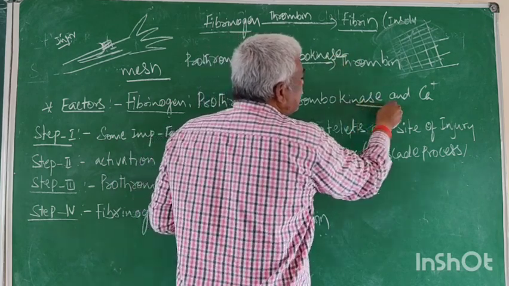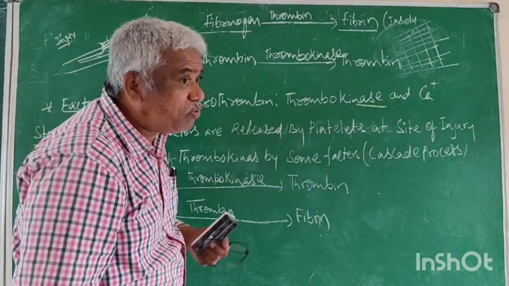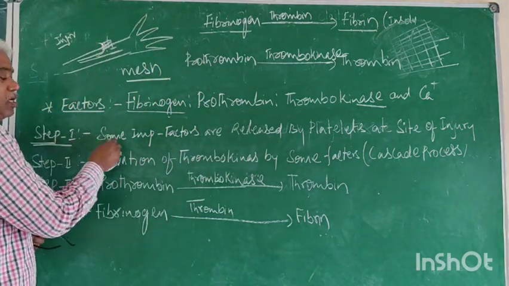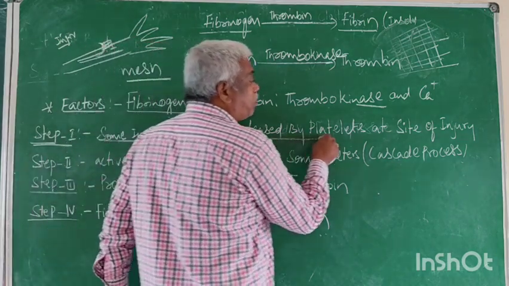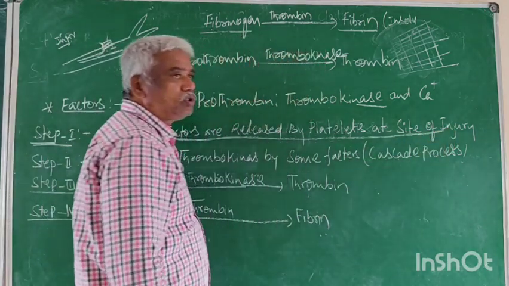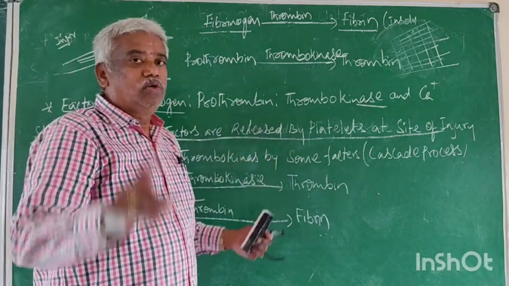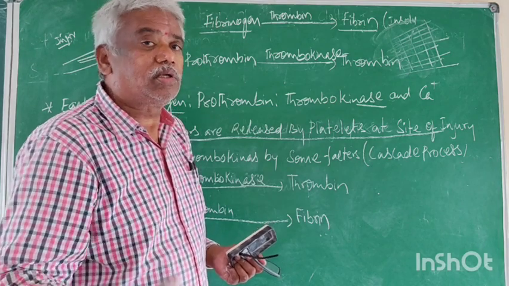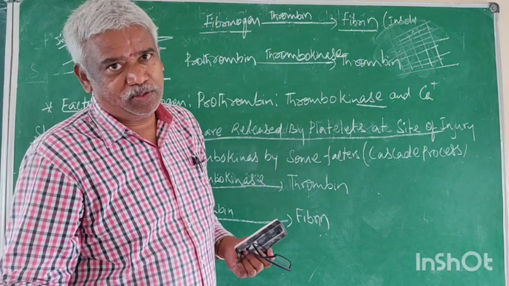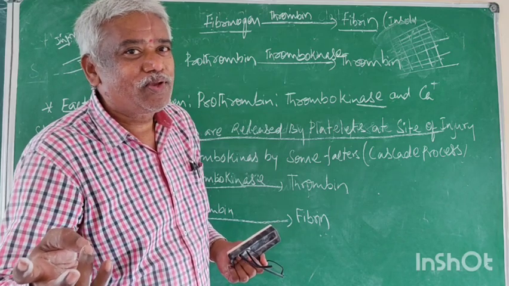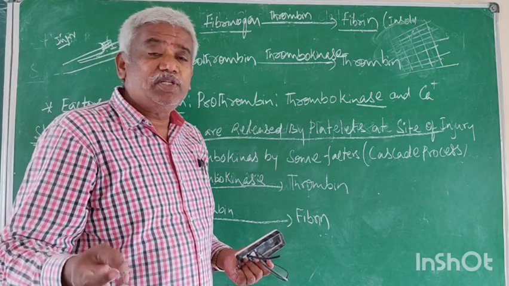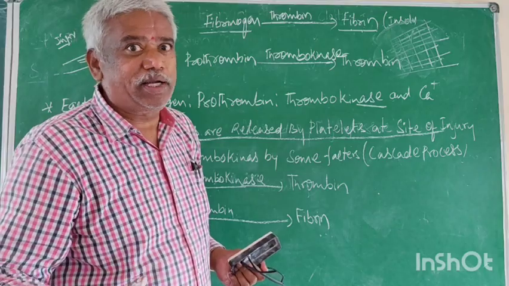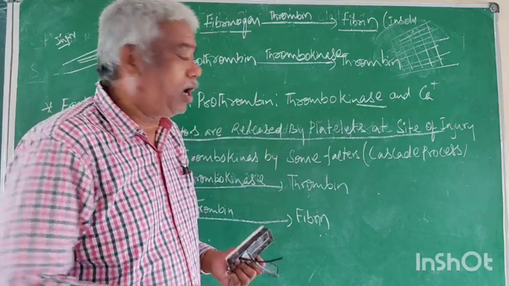How is this enzyme formed? That is the result. Now from this, what is step 1? Some important factors are released by the platelets at the site of injury. For this, you need to know the composition of blood. Blood contains two parts: plasma and formed elements, RBC, WBC and platelets. Plasma is water, proteins and electrolytes.